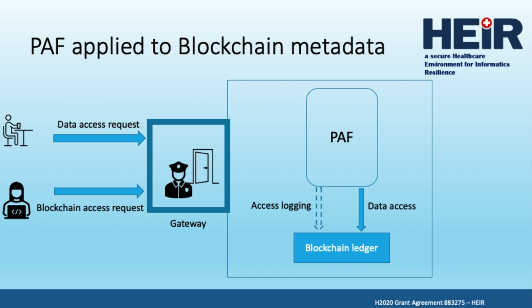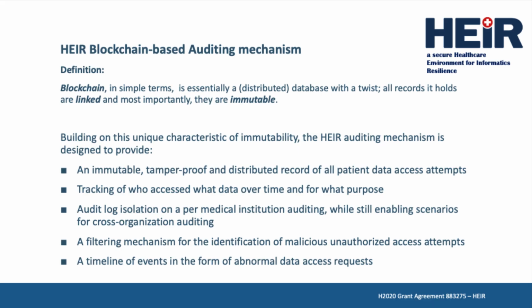For example, the IT administrator investigating suspicious activity might be given access to all blockchain data, whereas another role may only be allowed to get a summary of data access requests, without any details about the requester or decision taken on the request. The HERE blockchain-based auditing mechanism has built a framework to extract meaningful auditing and monitoring information from the blockchain metadata. This information is made available through REST endpoints, which can be easily queried.